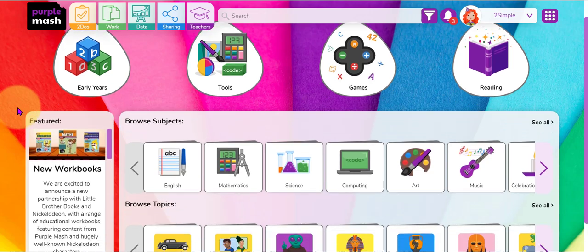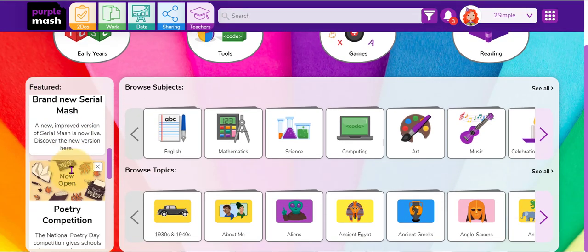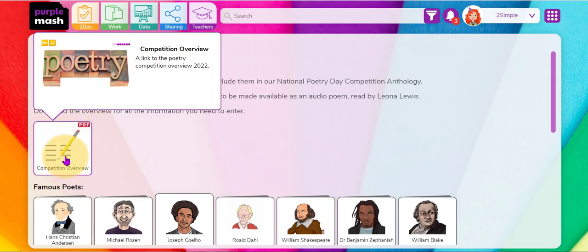Let's have a look now at how we get to these resources. On the home page in Purple Mash, if you scroll down in the featured panel, you will see the link here to the poetry competition. This will give you an overview of what the competition entails.